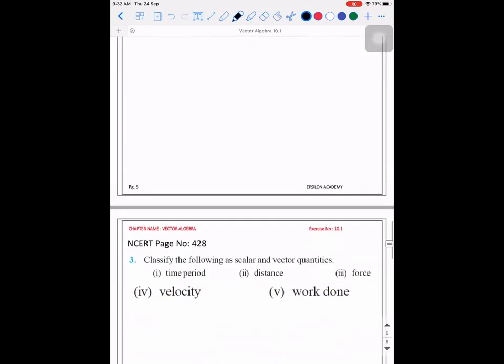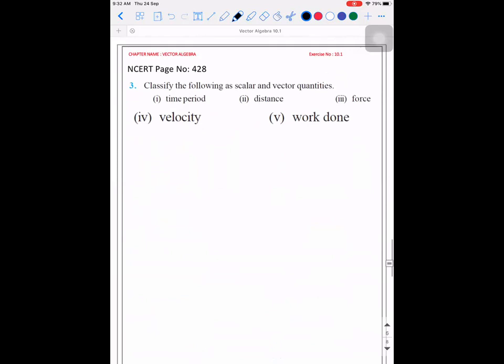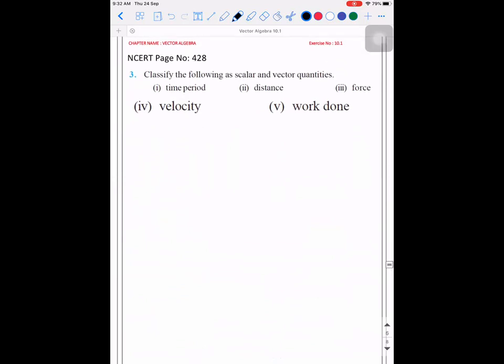Next problem. Classify the following as scalar and vector quantities. Time period, time, scalar. Distance, scalar. Force, vector. Force has direction. Velocity, vector. Work done, scalar.